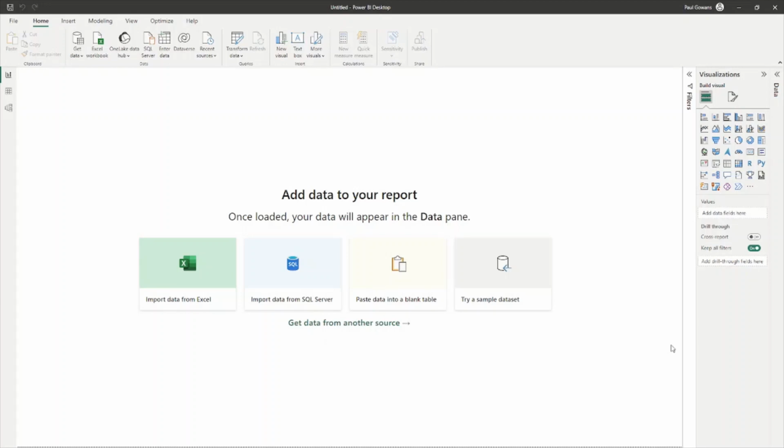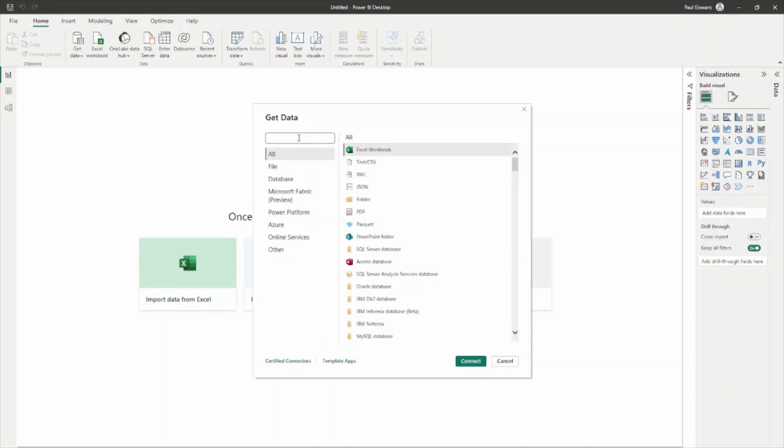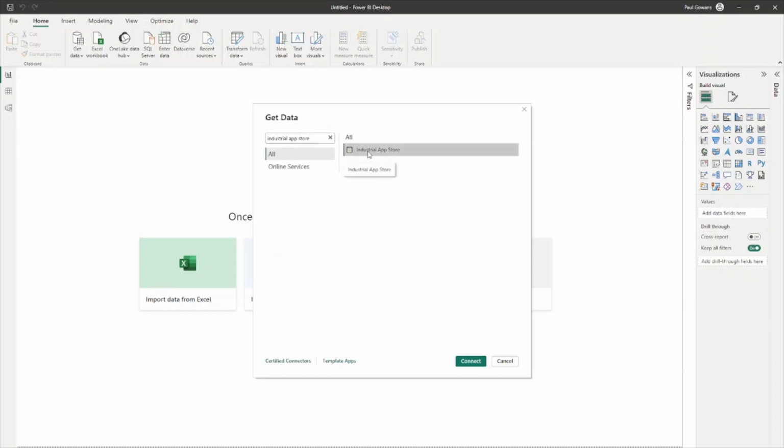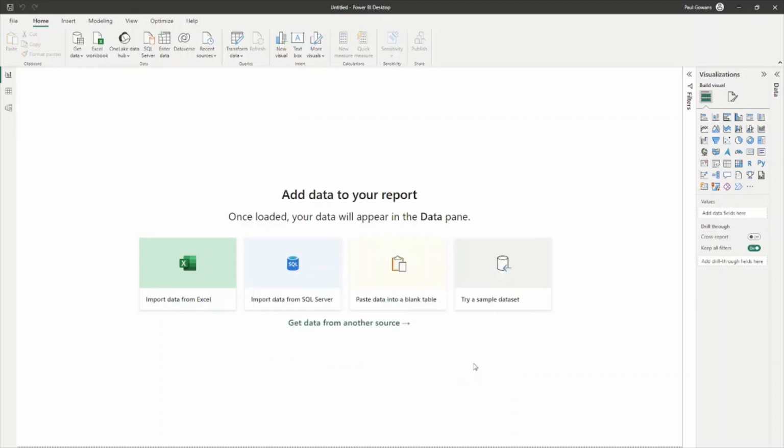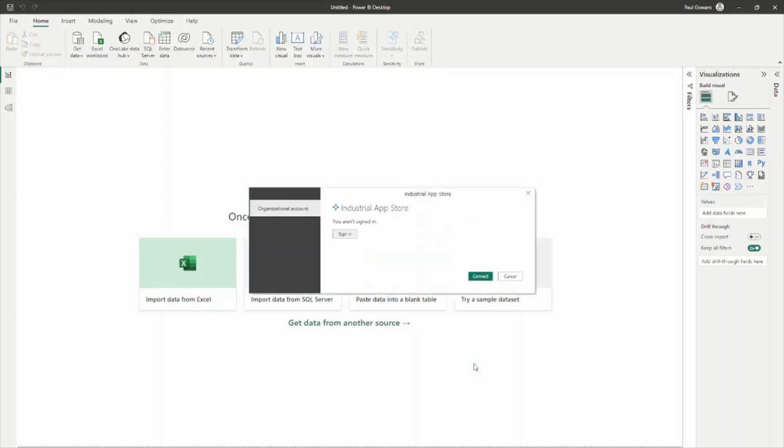Right, let's begin. To access the connector, we first need to go to Get Data, and then begin typing in Industrial App Store. Now we're going to connect. I'm now getting asked to sign in.